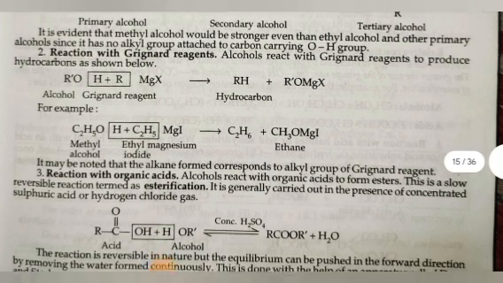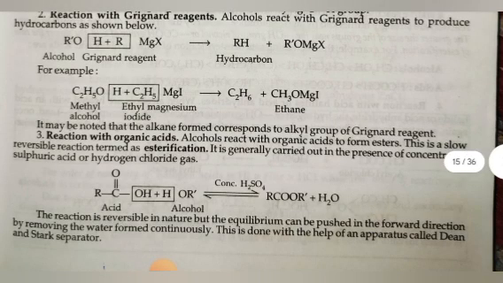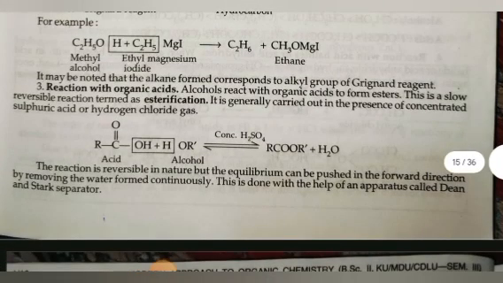Second is reaction with Grignard reagent. Alcohol reacts with Grignard reagent to produce a hydrocarbon as shown below. Alcohol plus Grignard reagent gives rise to a hydrocarbon. For example, methyl alcohol plus ethyl magnesium iodide gives rise to ethane. It may be noted that the alkane formed corresponds to the alkyl group of the Grignard reagent.